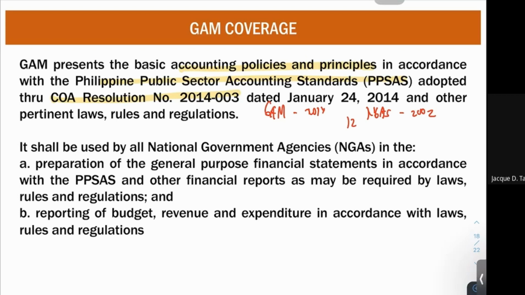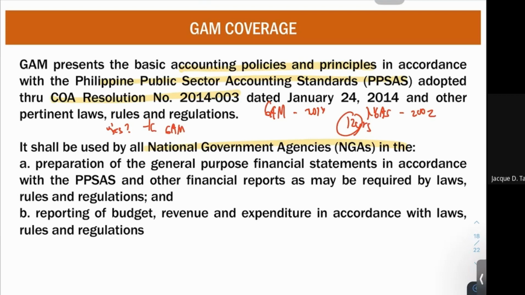And when we talk about your coverage, we talk about who actually makes use, who uses the GAM. So the GAM is used by your national government agencies. Take note of this. Why? Because it means that it does not apply to your LGU.